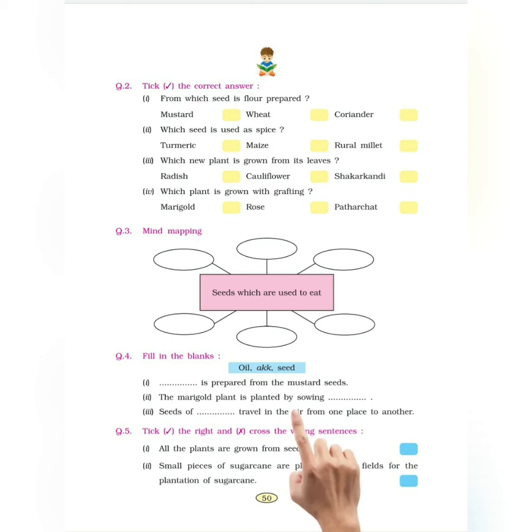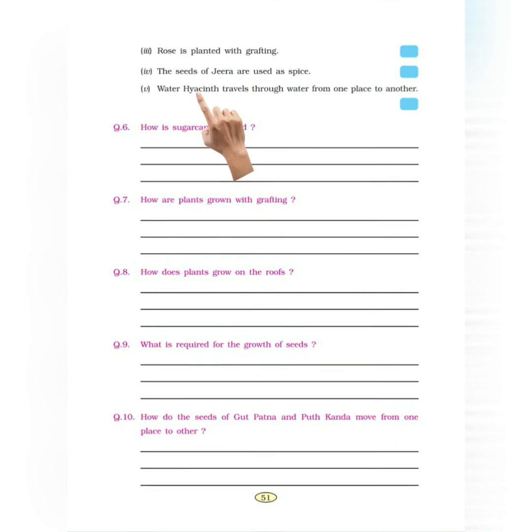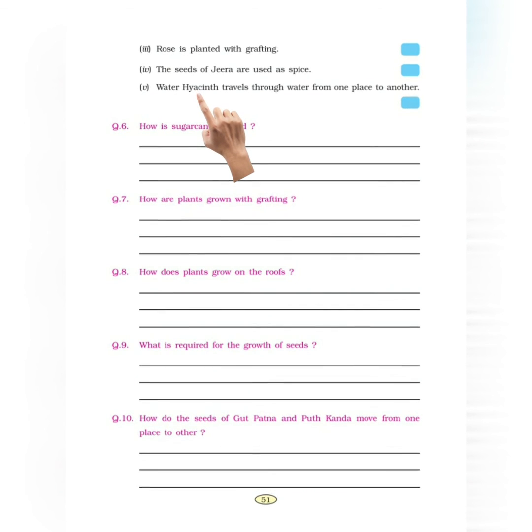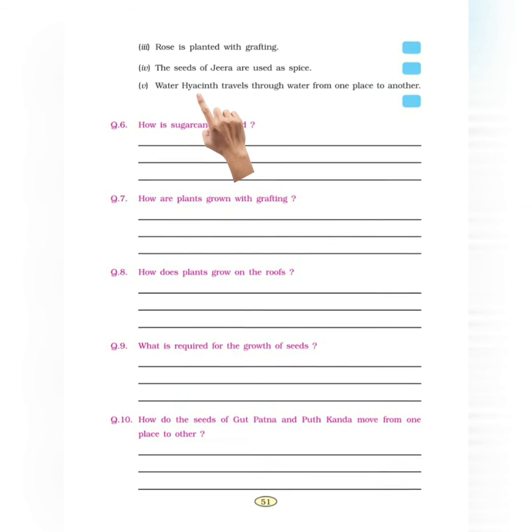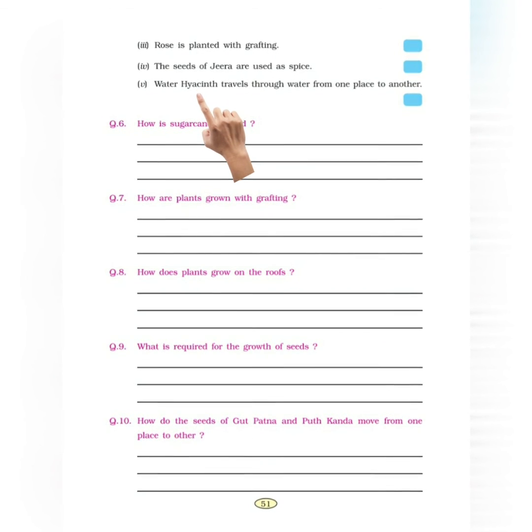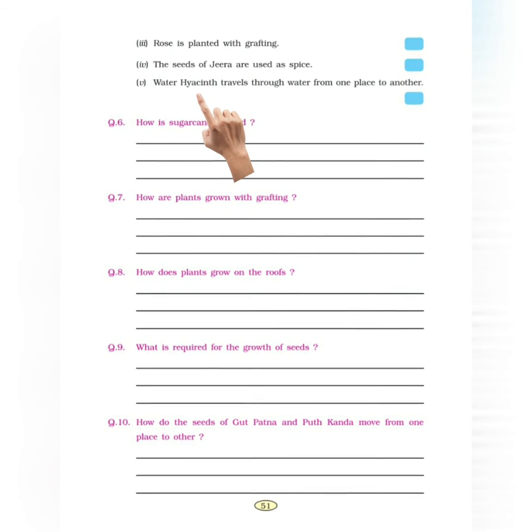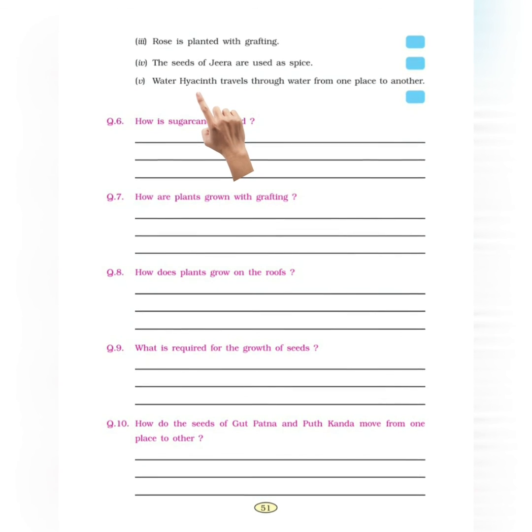This word here is air, and this word here is another. No R in the end. Next word is hyacinth. Though you will not have to use this word very often, since it's in your topic you must know the pronunciation. The word is hyacinth.